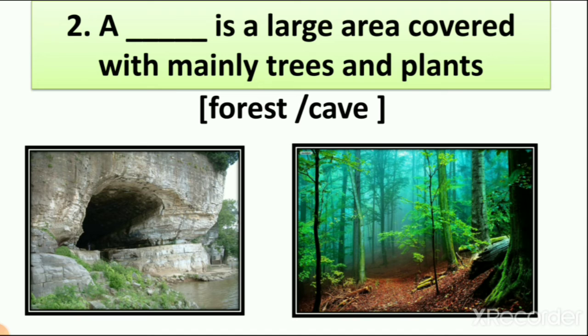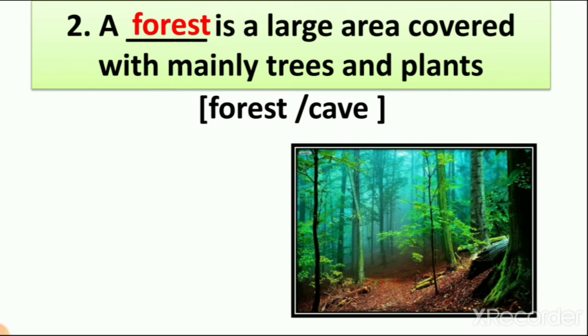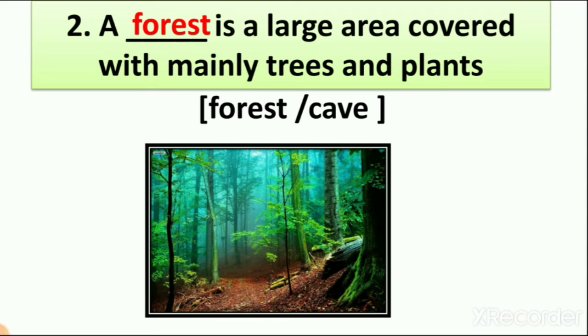So what is the answer? Forest. The spelling of forest is F-O-R-E-S-T, right? So a forest is a large area covered mainly with trees and plants. The right answer is forest. So we have to remove the cave, right? What is the answer? Forest. We also learn about river forest, right?